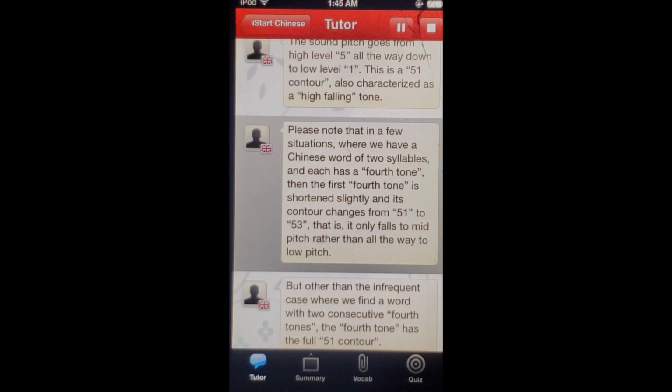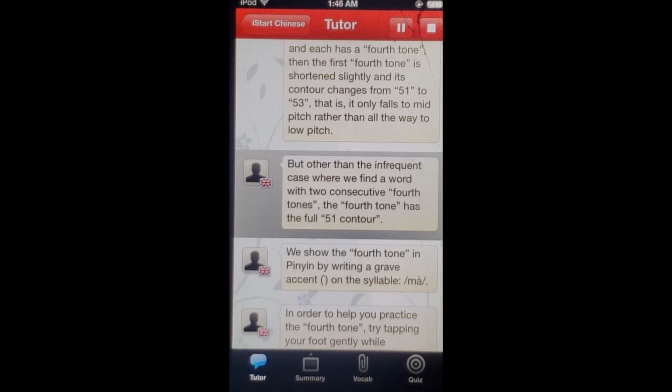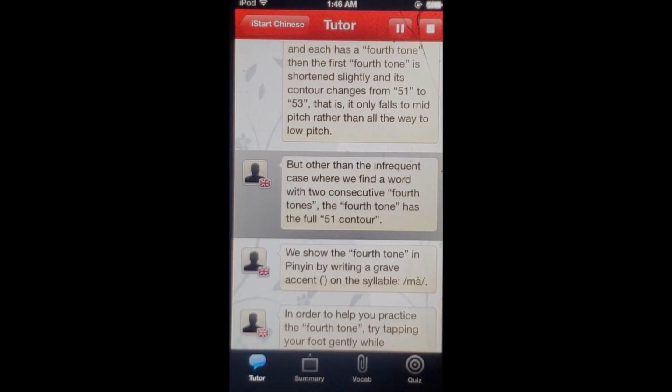Please note that in a few situations where we have a Chinese word of 2 syllables and each has a fourth tone, then the first fourth tone is shortened slightly and its contour changes from 5-1 to 5-3. That is, it only falls to mid-pitch rather than all the way to low pitch. But other than the infrequent case where we find a word with 2 consecutive fourth tones, the fourth tone has the full 5-1 contour.